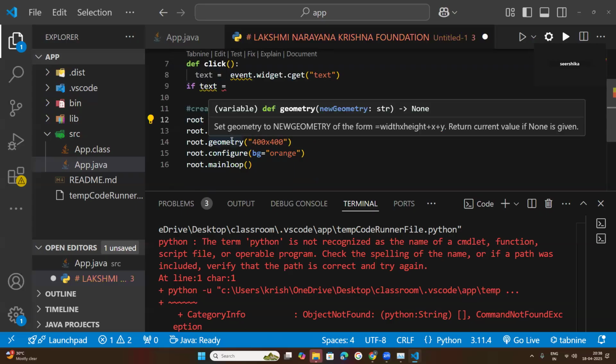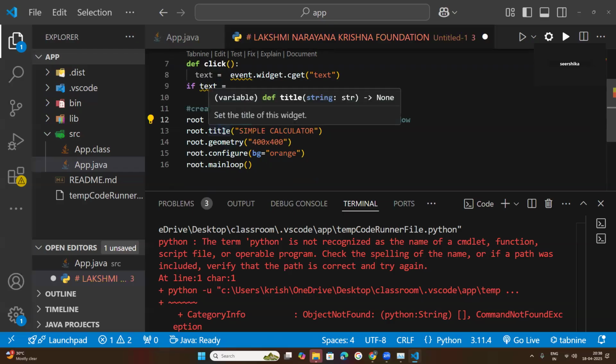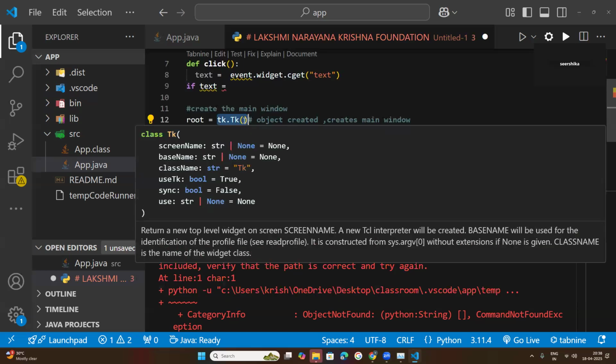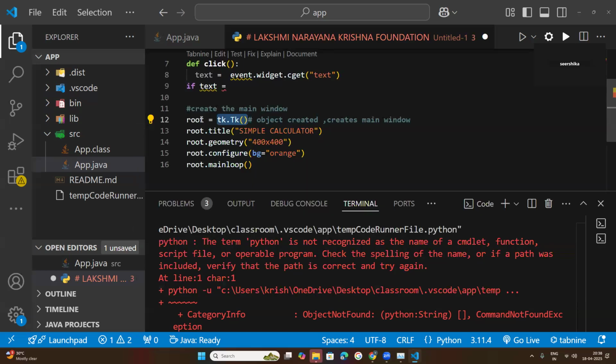Every time I want to create the attributes of the main window, title, geometry, configure, I need not call tk.Tk each and every time. I will call root dot title, geometry, configure.